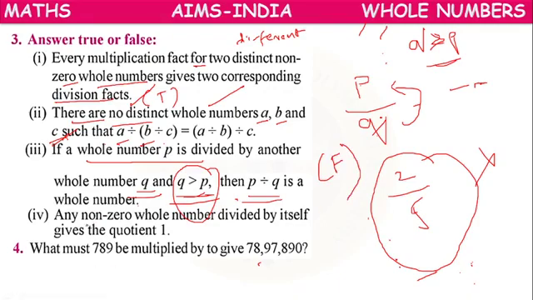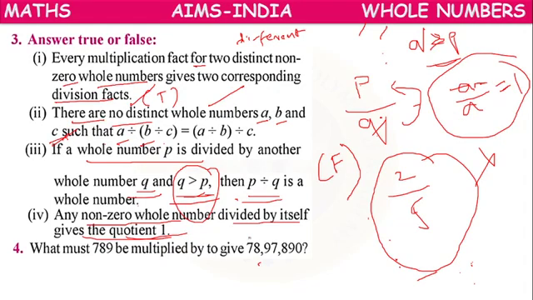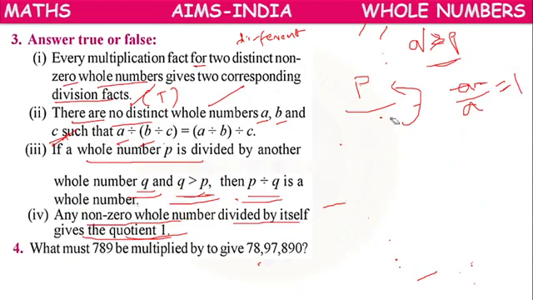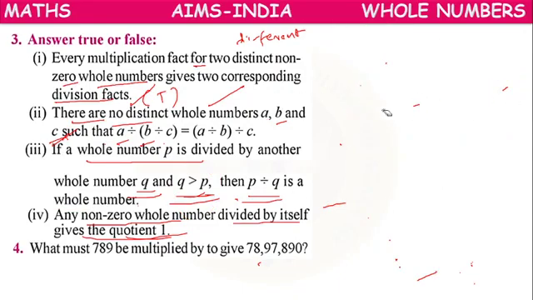So next, any non-zero whole number divided by itself gives the quotient 1. Any non-zero whole number A divided by itself A gives the quotient 1. True, because A by A equals 1. So the fourth statement is a true statement. Next question. So in the third Roman, 4 questions completed. Now the fourth question.